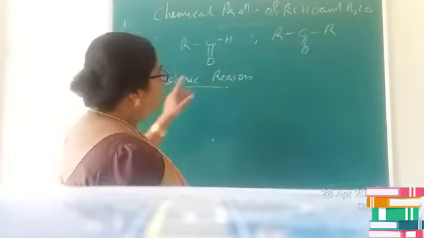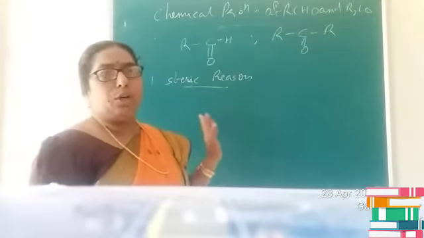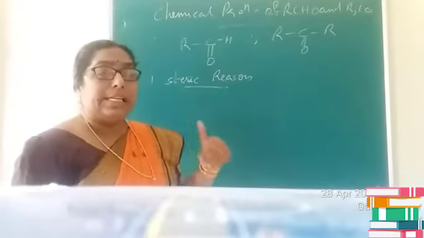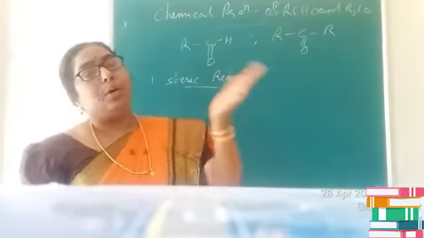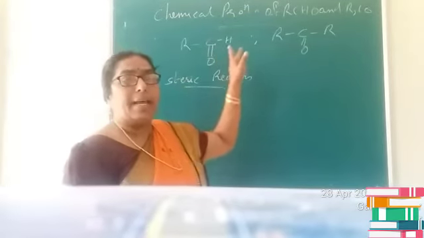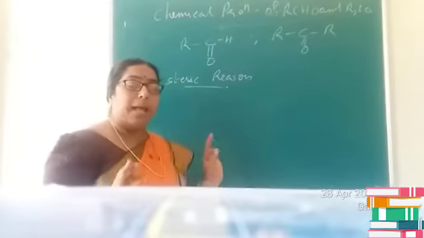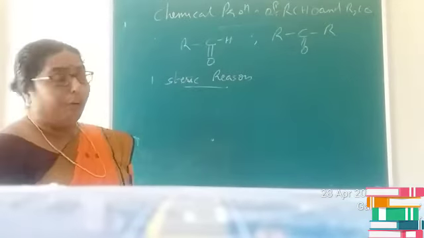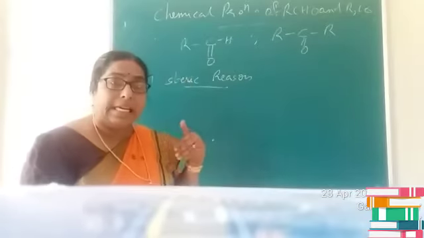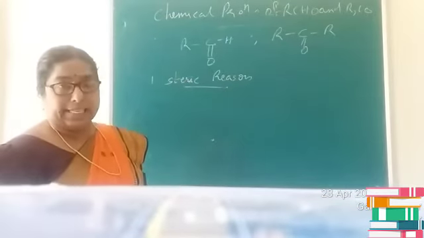Here, children, we can see that whenever a nucleophile attacks the carbonyl carbon, the structure of the carbonyl carbon changes from trigonal planar to tetrahedral form. And as the size of the nucleophilic group increases, due to steric reasons the reactivity decreases.